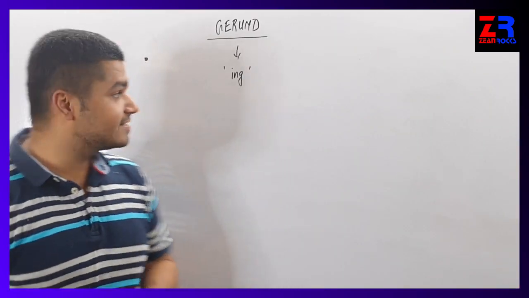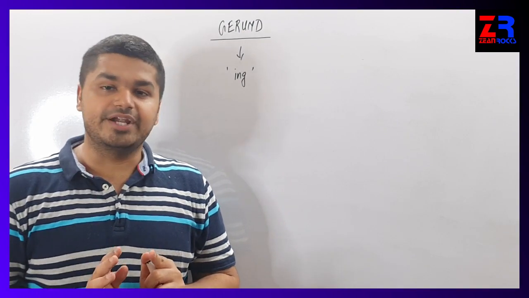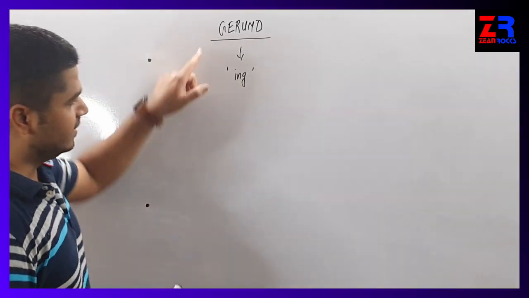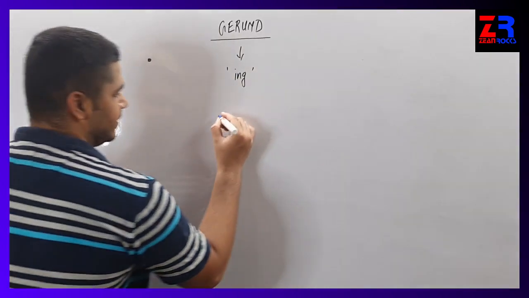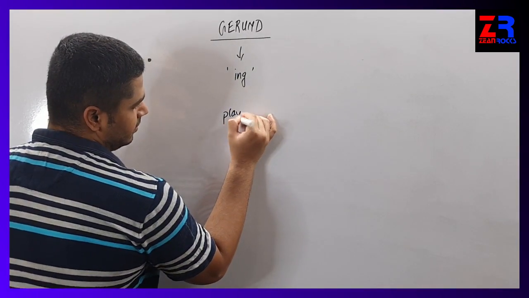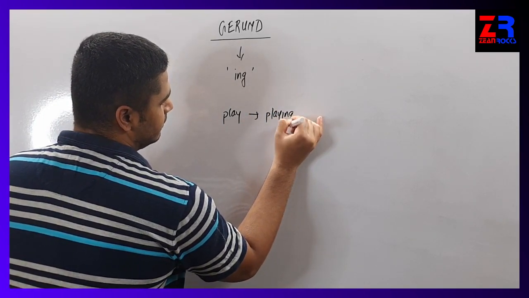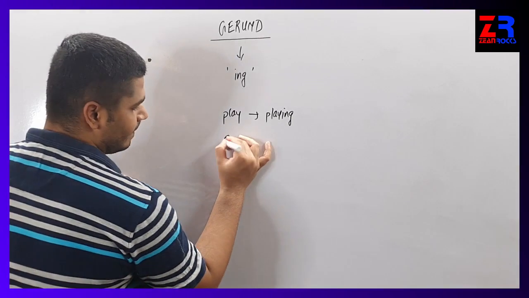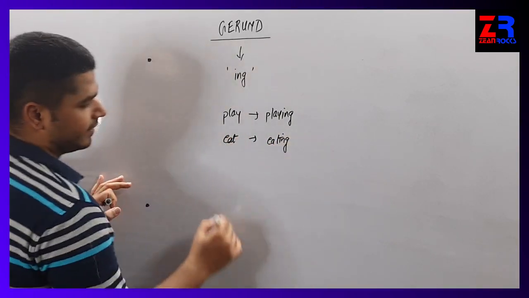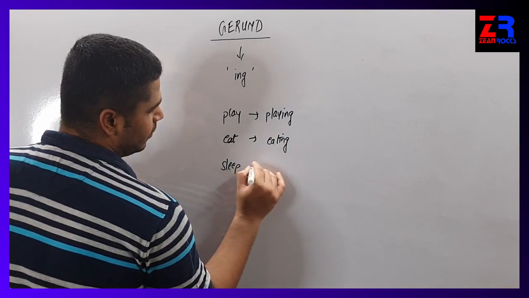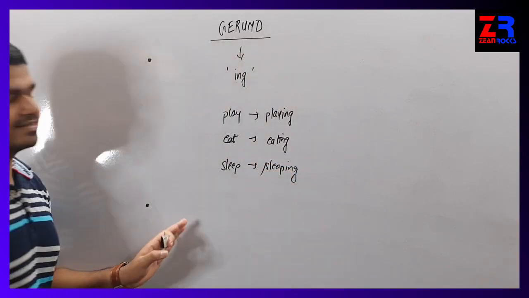Okay, the next topic is gerunds. Now previously we had done infinitives, and in infinitives we use the word to. In gerund we have to just add ing to the word. That's it, nothing else. For example, play will become playing. Eat will become eating. Sleep will become sleeping. It is as simple as that.